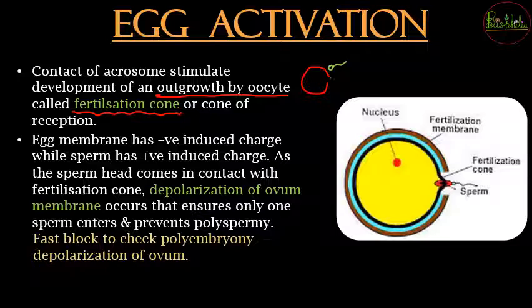This has not reached. Now this has reached. As soon as the sperm touches, there is going to be an outgrowth of the layer, and that will be called a fertilization cone. If you notice over here, there is an outgrowth, and that outgrowth is the fertilization cone or cone of reception.